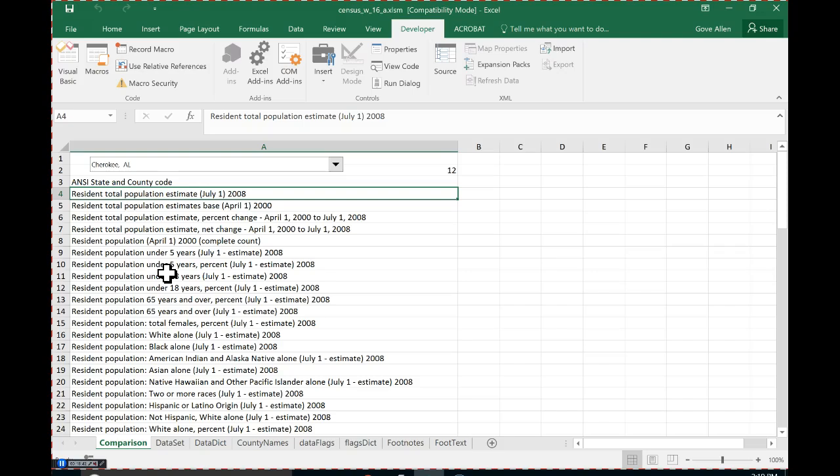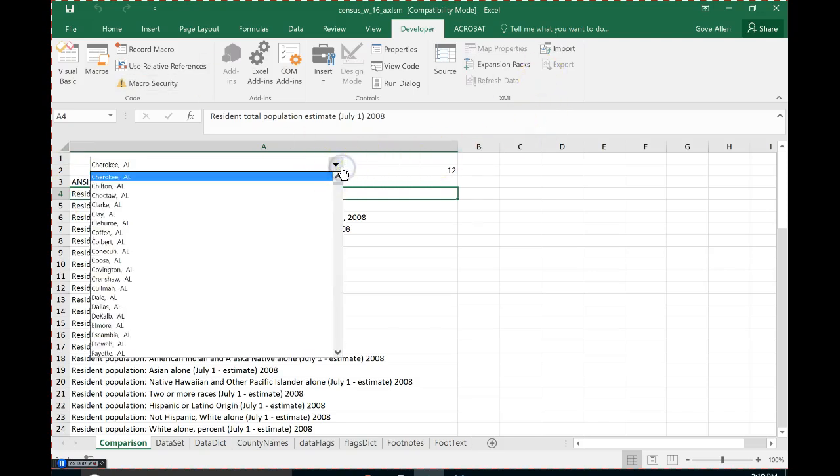Now remember where we're headed here. If it was just to be able to look at Cherokee, it might be enough just to leave the county there. It says Cherokee. We're about to show information for the county of Cherokee. But what if we're going to have Cherokee compared to its next county over, which is, I don't know, Choctaw County. So I want to be able to show 2, and of course I can only show one of those names in this drop-down box without doing some really weird things. So what should we do with that county name? We got to put that county name somewhere. Any thoughts?